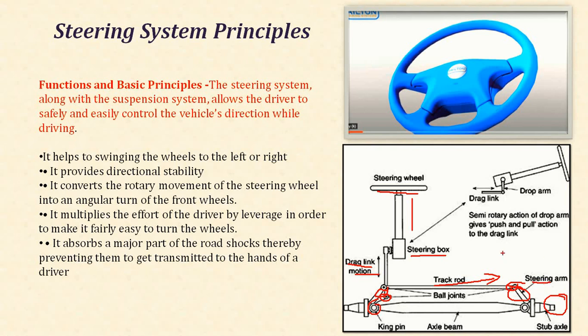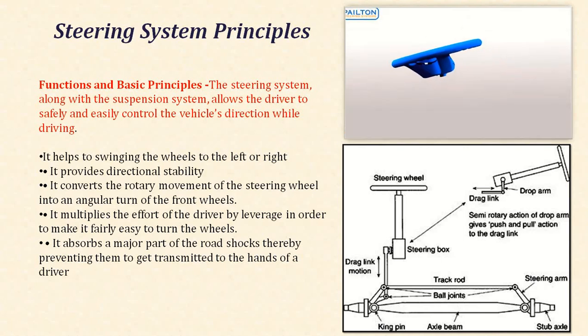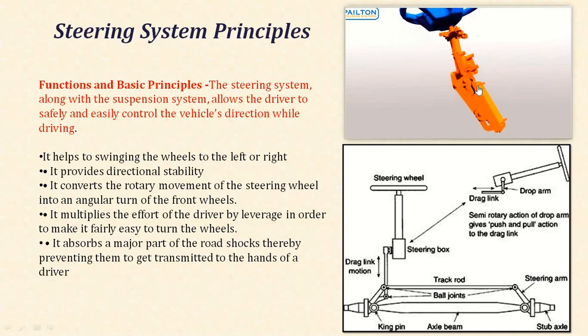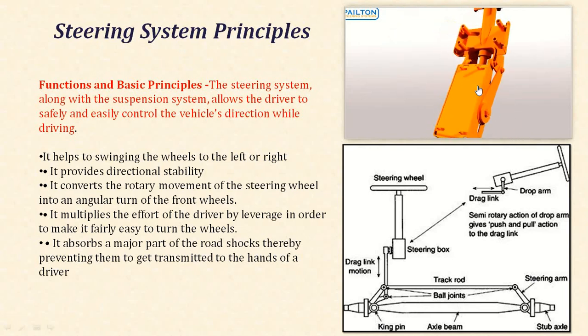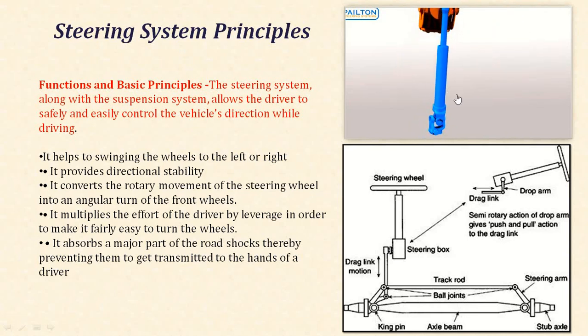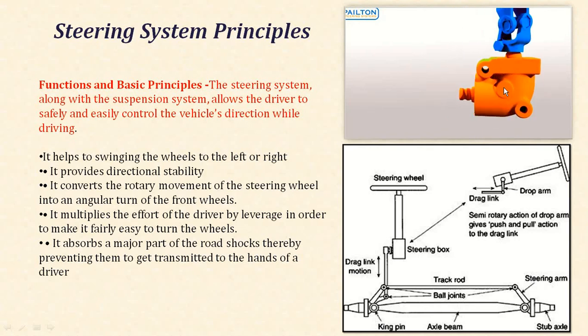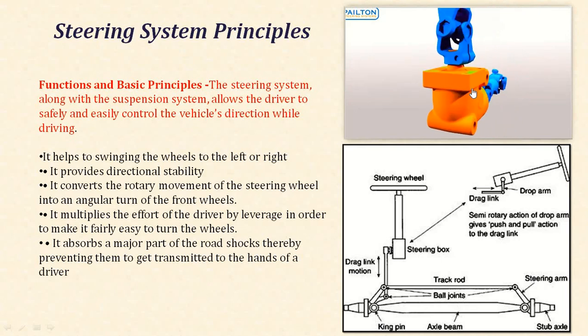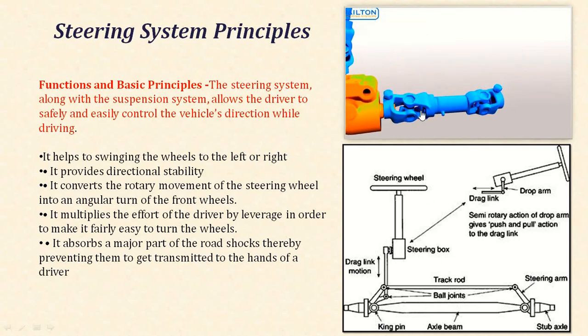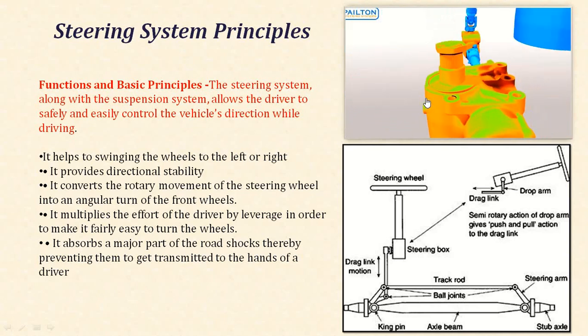Now we can see the animation for the steering system principle. This is the steering wheel, and it is connected with the steering column, in which a number of linkages are provided, and this is the universal joint. It is connected with the worm and worm wheel, sorry, the steering gearbox, through which the linkages and intermediate shaft, and two or more universal joints, are used.